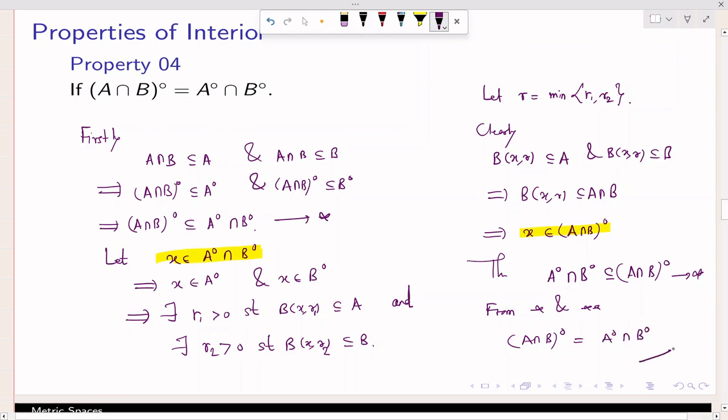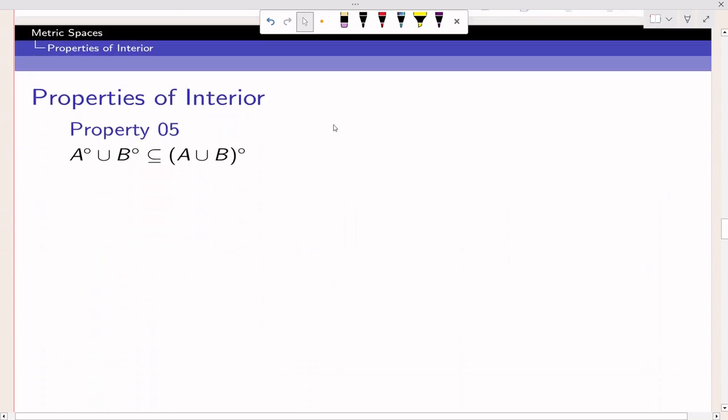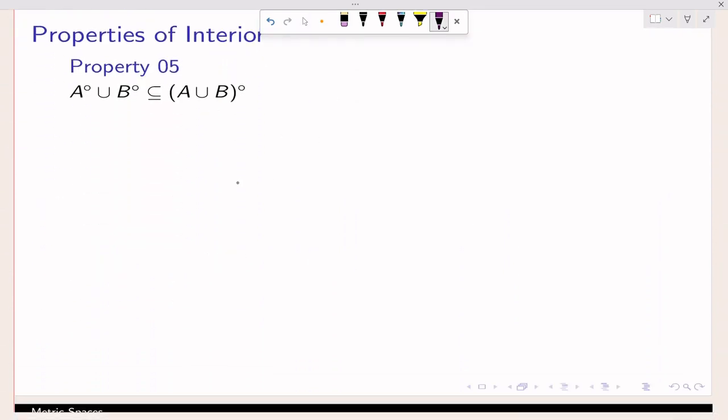That's it. Now we will go for the next property, that is A interior union B interior is contained in the interior of A union B, and this inclusion may be strict. This is very easy.